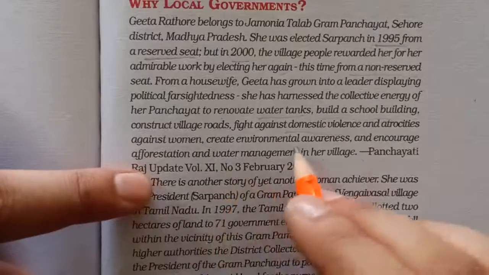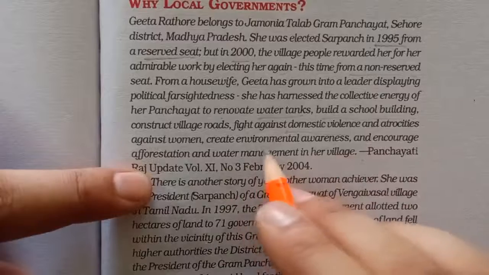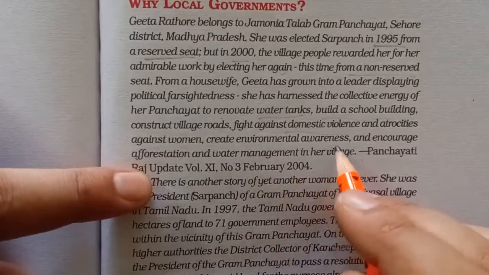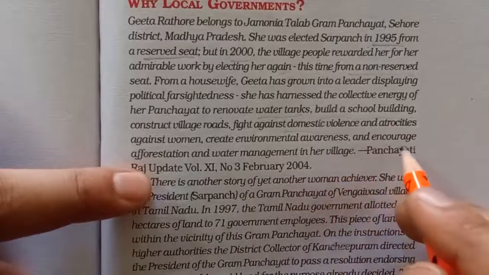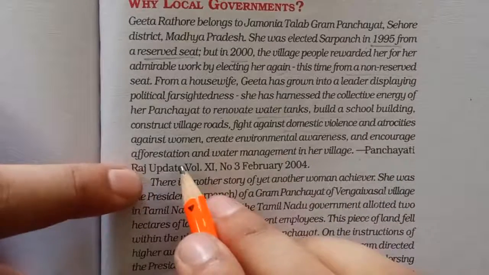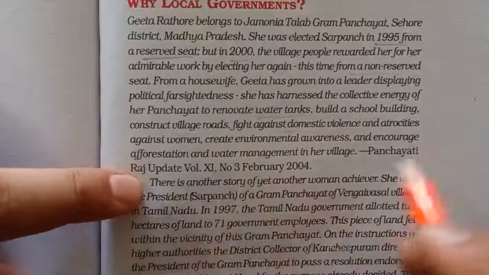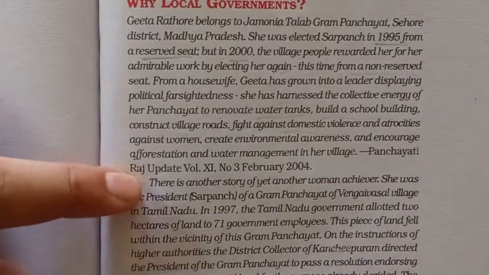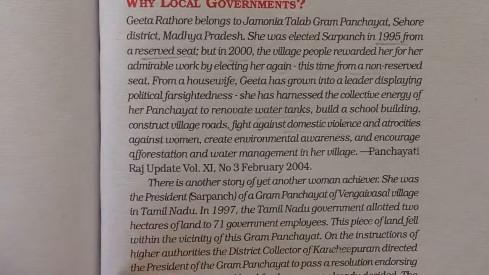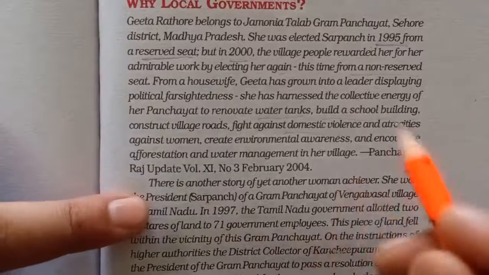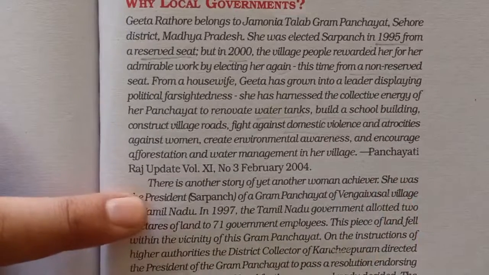Okay, she created environment awareness. She also created environmental awareness in her panchayat system, and encouraged afforestation. It means planting of trees, and water management. So you can see she was working so hard in various aspects, various dimensions, for growth and development, plus for awareness. She was working for the environment. So we can see how she was working. So one example was this.